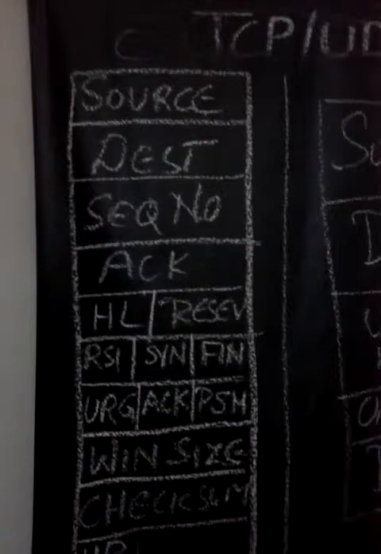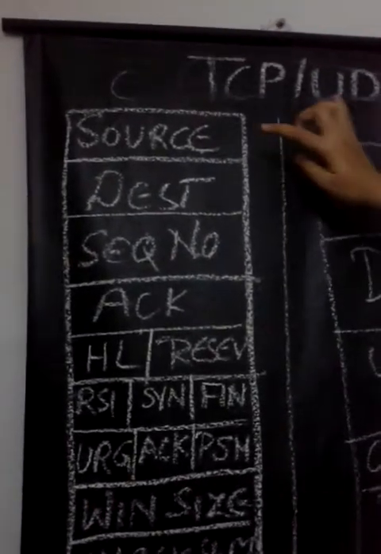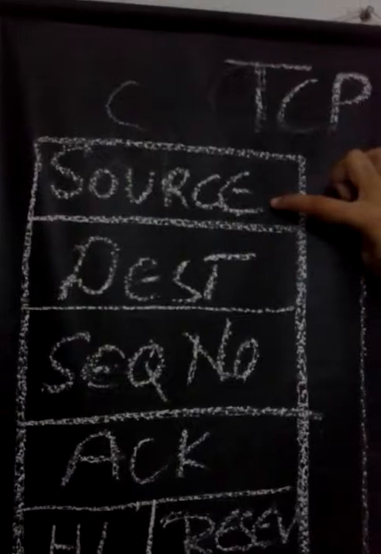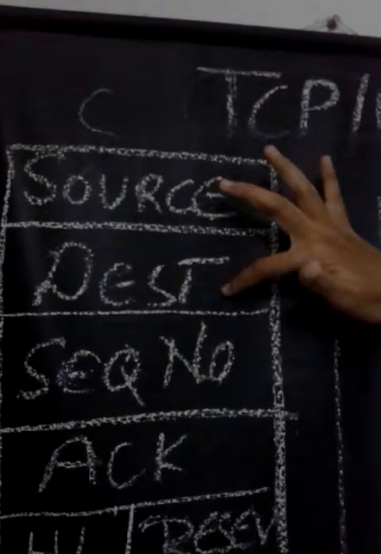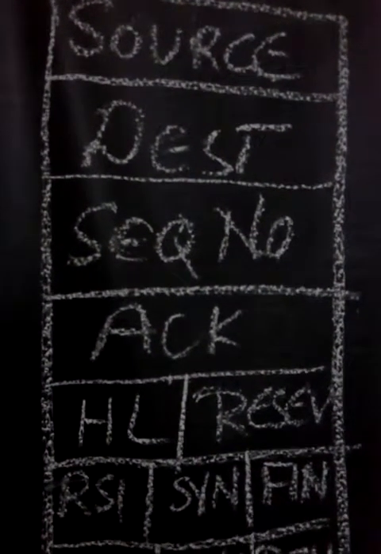We just saw the properties and functionalities of TCP and UDP. These two diagrams depict the message format in which TCP and UDP are sent. First, the source port, followed by the destination port, followed by the sequence number, followed by the acknowledgement.